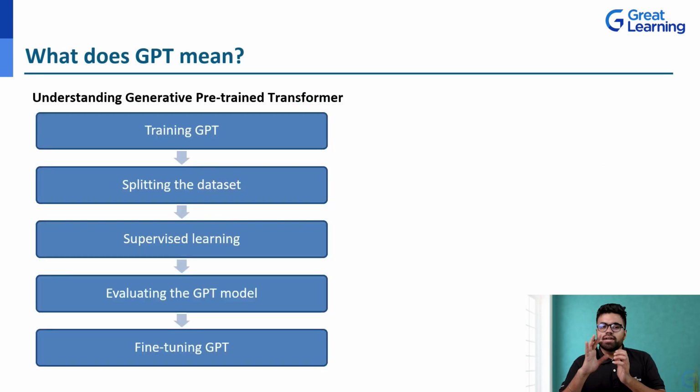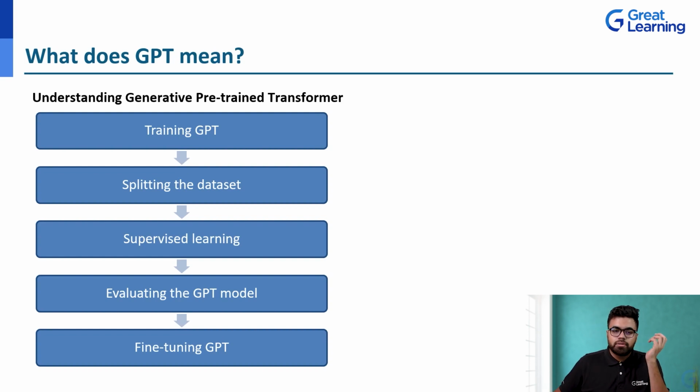Now let's see what the various steps involved in this GPT are. By the way, everybody talks about how to use GPT. The reason I'm telling you this in detail is that you should know what is working behind the scenes. You can just write anything in ChatGPT or GPT-4 and it will give you responses. But what is the thinking behind it? How does the model work? Why did it not come up so many years ago? What was it being trained on? That is the data. So let's understand the steps involved in how this is made.